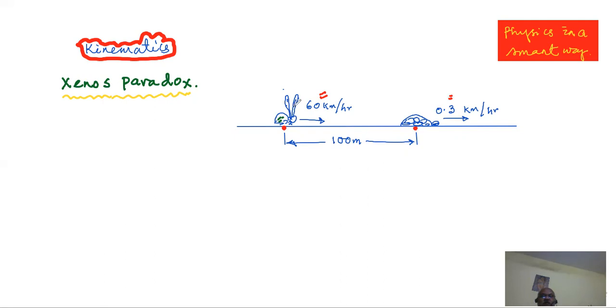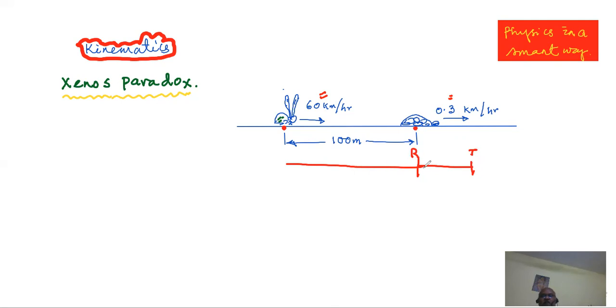So they both start running at the same time. By the time the rabbit reaches the tortoise's starting position, we know the tortoise must have progressed some distance. For the tortoise, I am writing T. For the rabbit, I am writing R. There will be some gap. We don't bother how long or how short the gap is, but when the rabbit crosses the 100-meter mark, the tortoise must have progressed some distance.